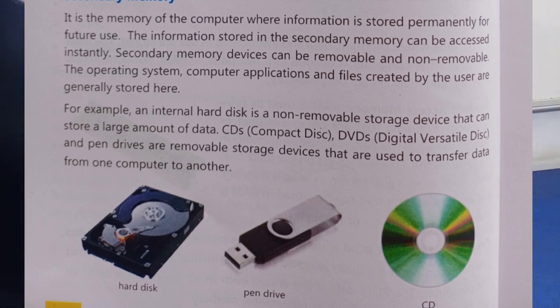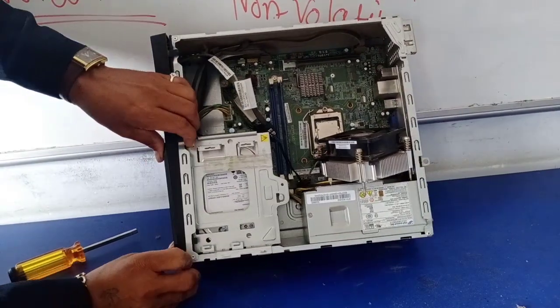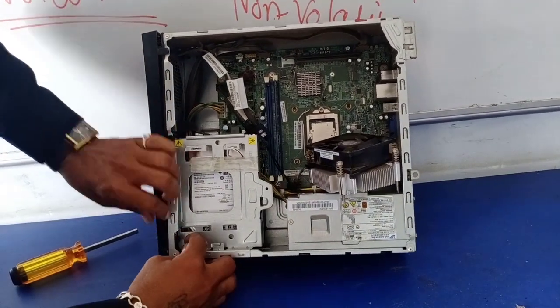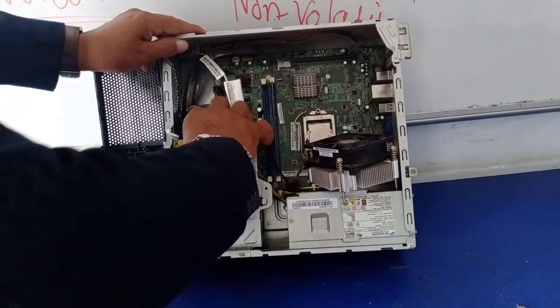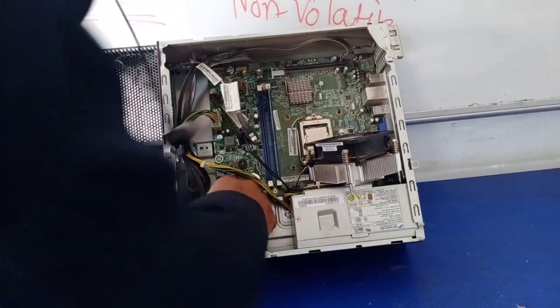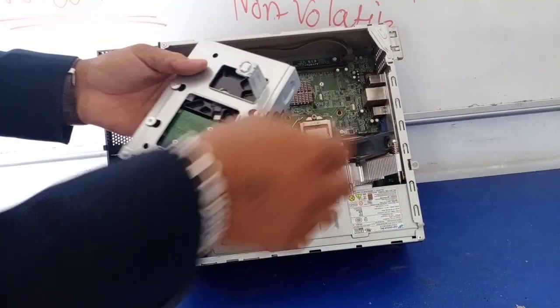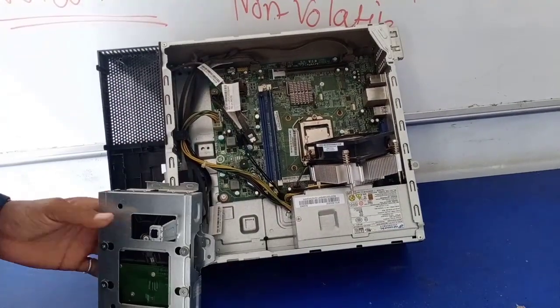It will be a removable or unremovable hard disk. One is internal, another is external. See, you can easily understand about this hard disk. See, this is the hard disk. I will show you.